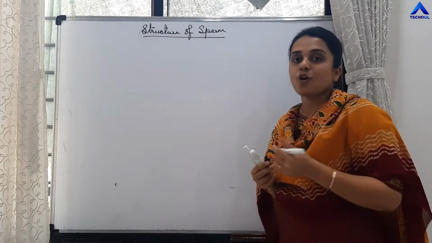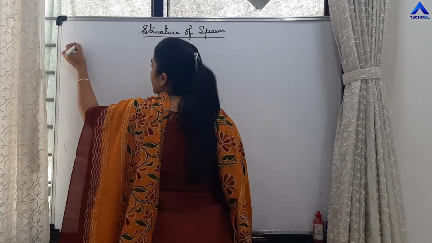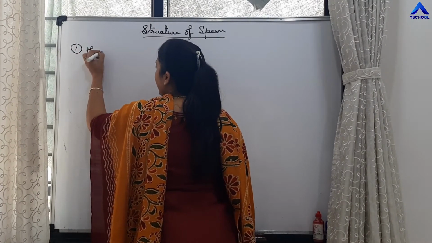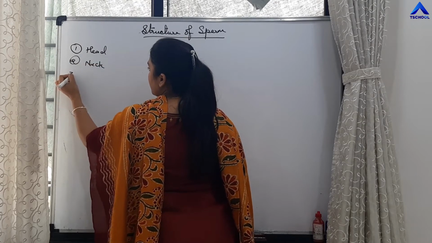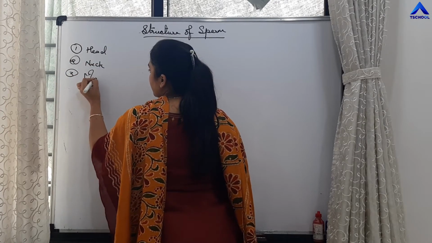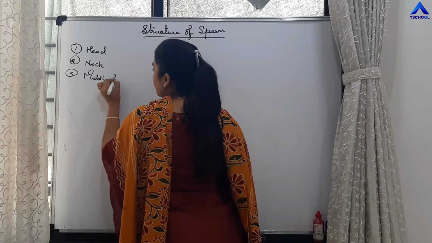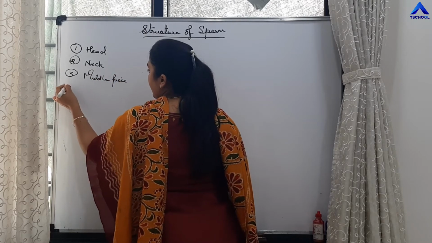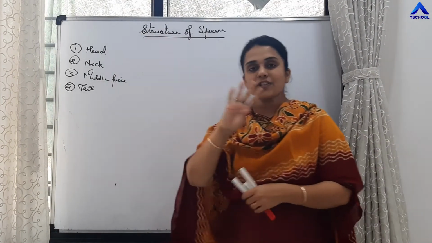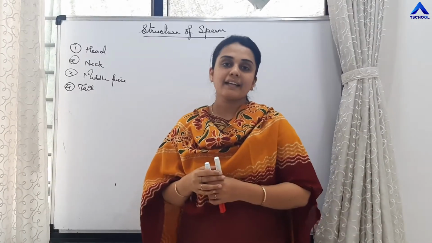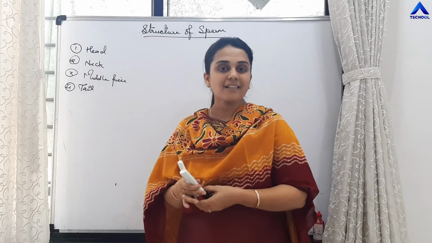It consists of 4 parts. Which are those 4 parts? Head. Second is neck portion. Third is middle piece. And fourth is tail. Right? So sperm consists of these 4 parts: head, neck, middle piece and tail.